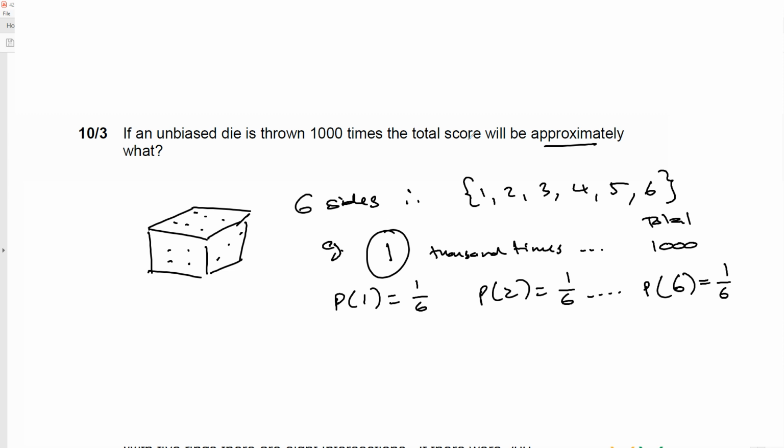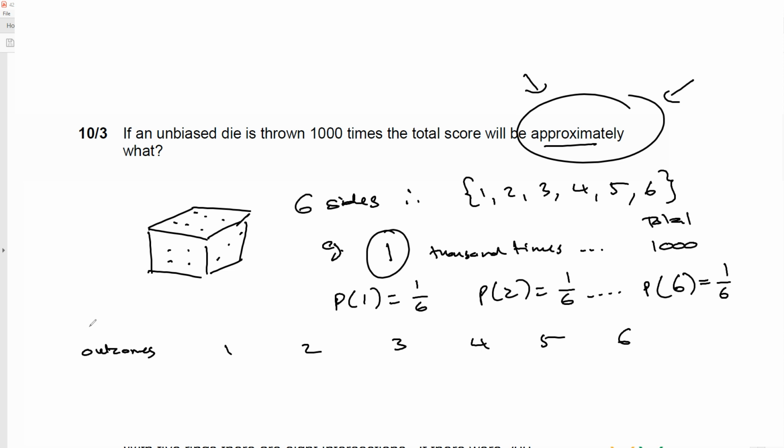If it's thrown 1,000 times, then approximately is pretty vague. But if it's 1,000 times, and let's say probability is 1 over 6, that means 1 out of 6 of the times you would get a 1. So let's draw up a table, a probability table. So we have our outcomes, which is going to be 1, 2, 3, 4, 5, 6. And we know that the probability of each is going to be 1 over 6, 1 over 6, 1 over 6, 1 over 6, 1 over 6, and 1 over 6.